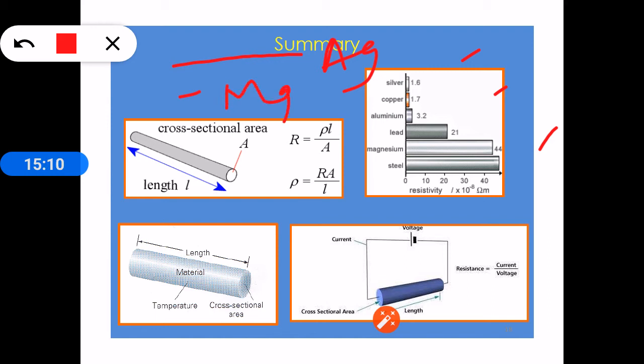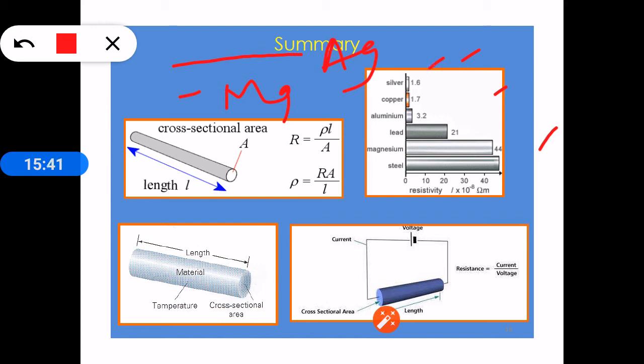then there may be a chance that the resistances of these two materials will be the same. So in order to compare the resistances of any two materials, we have to compare them by taking equal dimensions, that is 1 centimeter length and 1 centimeter square area of cross section. Then only we can compare the resistance value. Otherwise the resistance value will change and give the same value for different materials also.